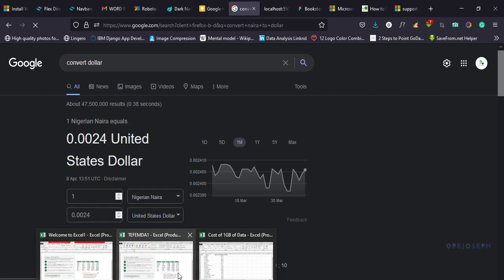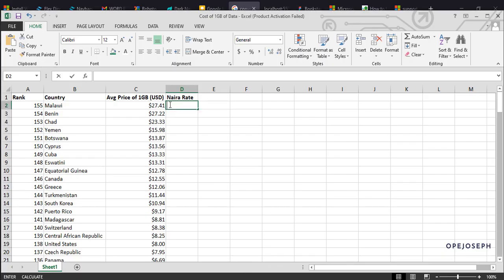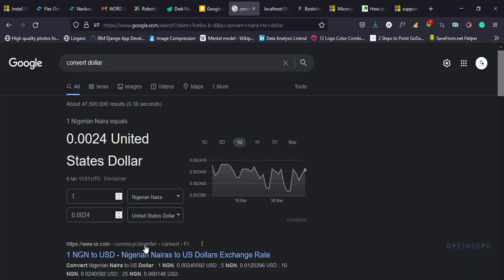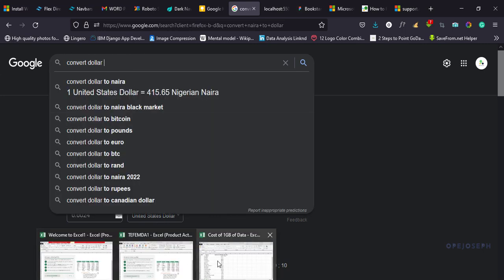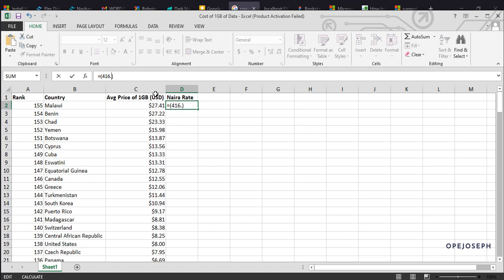So basic mathematics teaches us that we should just come to this column, go to the formula bar, and write equal to, open your bracket. Remember how I taught you how to use formulas. So 416 point what now? Let me confirm again from the browser. Dollar to naira 415.65. So I'm going to write 415.65 multiplied. We use the asterisk for multiplication. The asterisk is when you press shift and 8, that star.